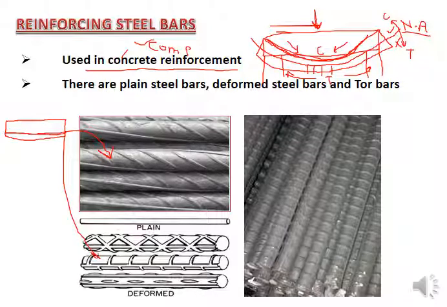Here also the steel bars are there. So you can see the different extrusions. You may have plain steel bars, or you may have these kinds of ribs on the steel bars. These are called deformed steel bars. The ribs may have different shapes: in cross form, circular, or in the form of scattered points. Any type or shape of ribs on the steel bars, and all of these steel bars are called deformed steel bars. Plain means nothing is extruding on it, there are no ribs on the steel bars. These are going to be used to reinforce your beam at the bottom.